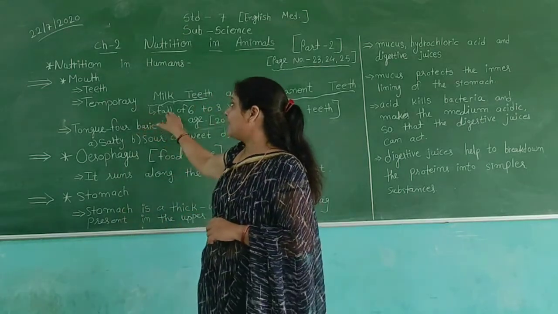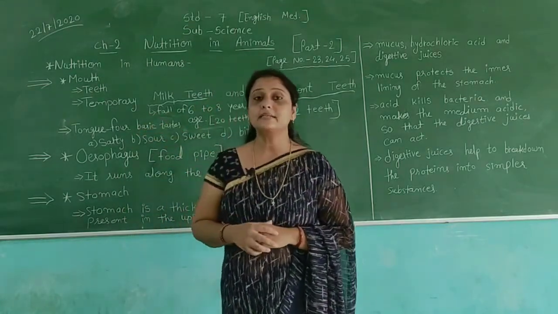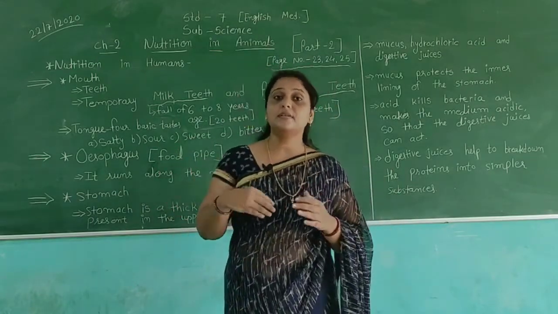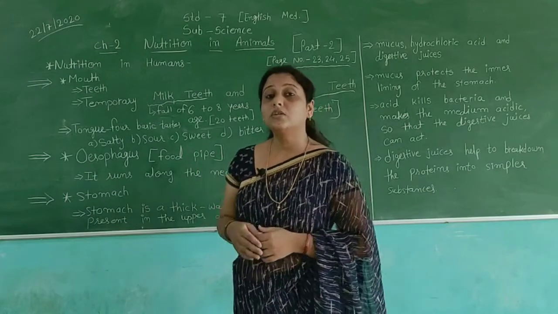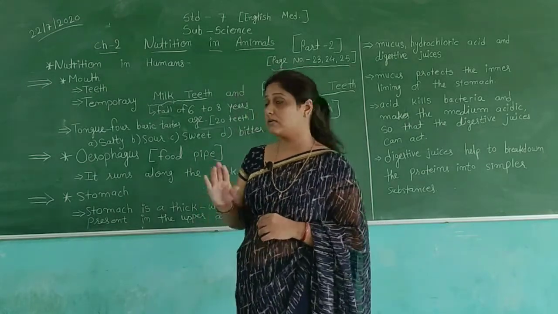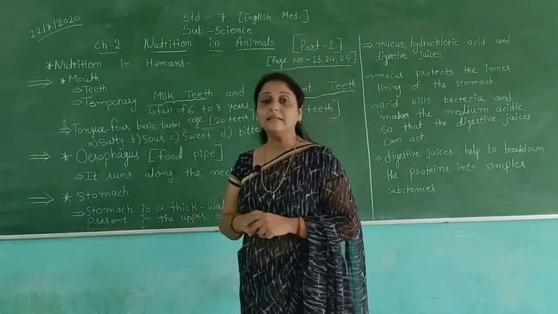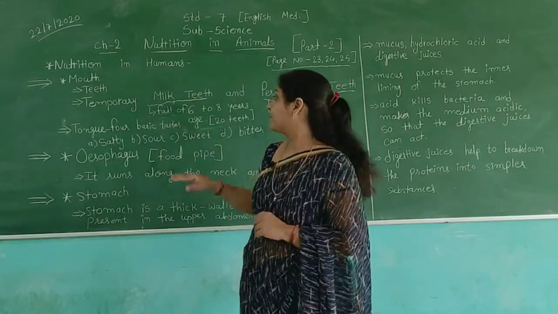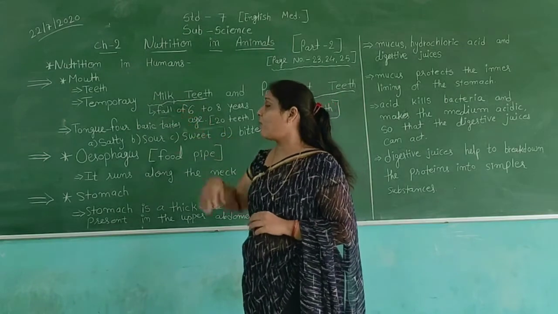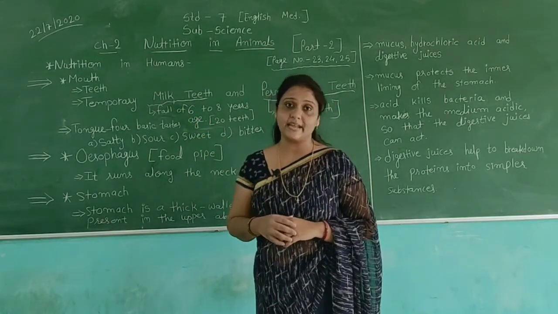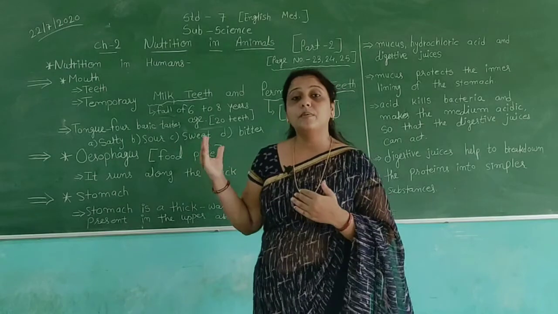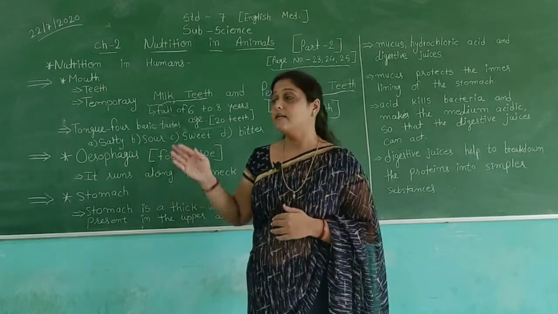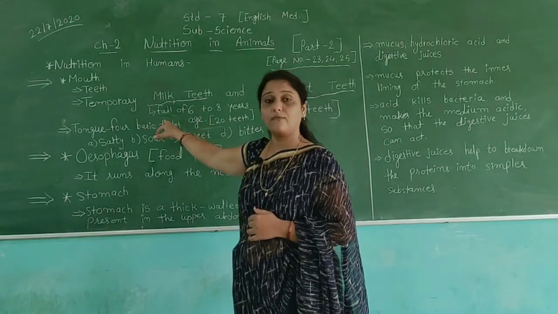Temporary milk teeth appear after the baby is born, after about 6 months. These are called milk teeth. They fall off at 6 to 8 years of age.